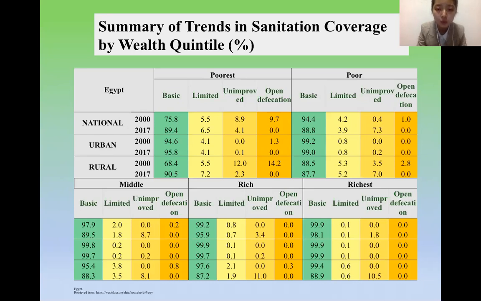But for the poor with the richest, there is also too much difference in 2000. But for 2070, the poorest and the richest don't have too much difference, because the richest has reduced but the poorest has increased.